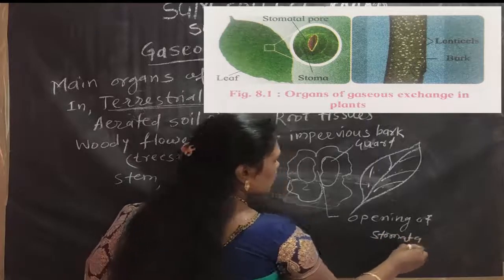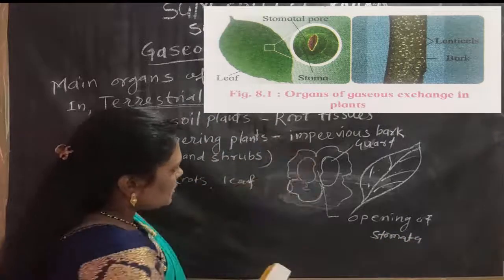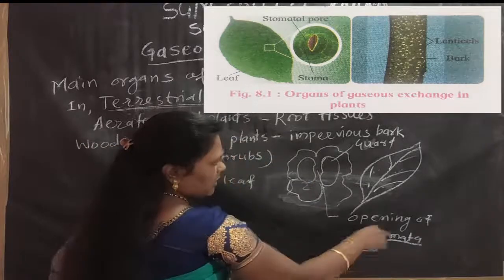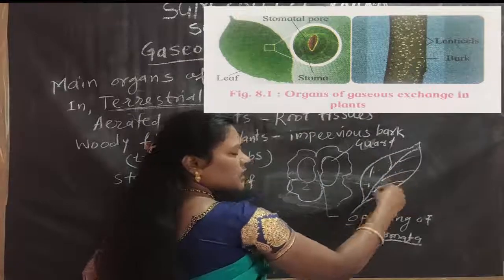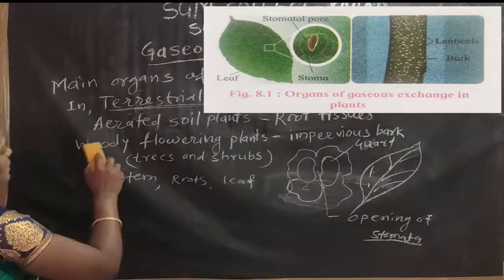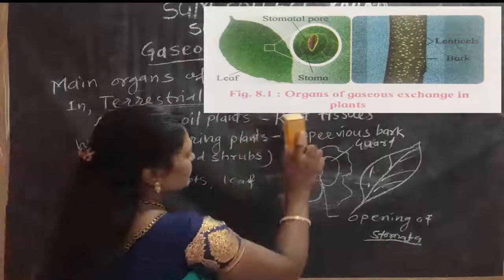Okay, understand here? So this is a structure of stomata. This stomata is present on the upper surface and lower surface of the leaves. Okay, so next one is aerated soil plants.